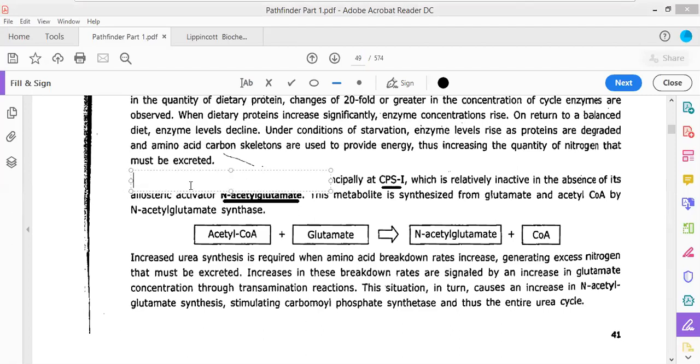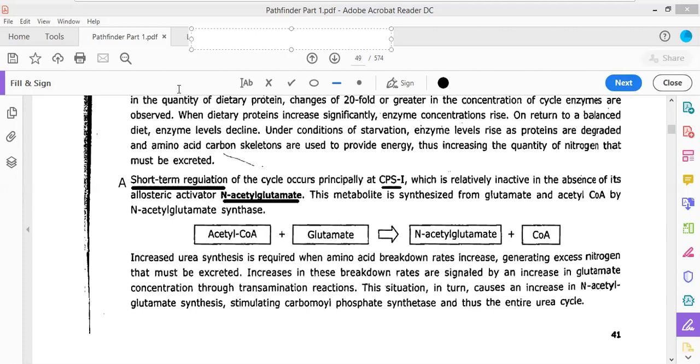There are two pathways that are operational. One is referred to as short-term regulation, the A pathway. I'm showing it to you. There would be another pathway that would be referred to as the long-term regulation. Now, what is this long-term regulation that we have to see? Let us look at Pathfinder.